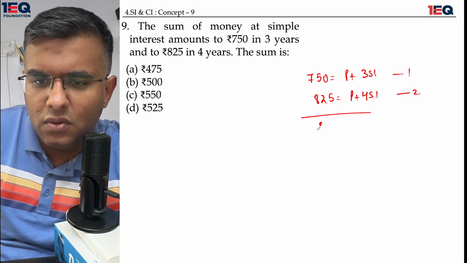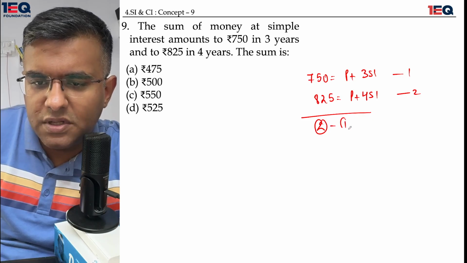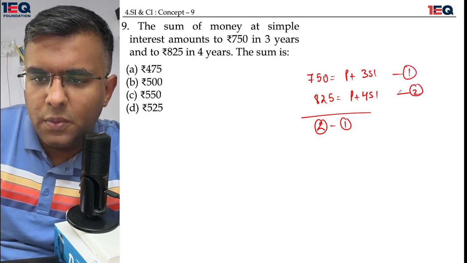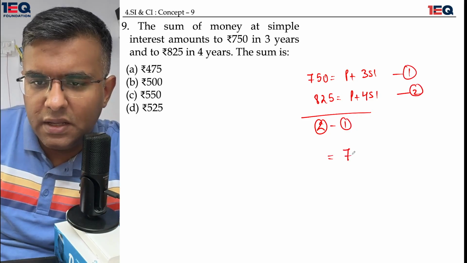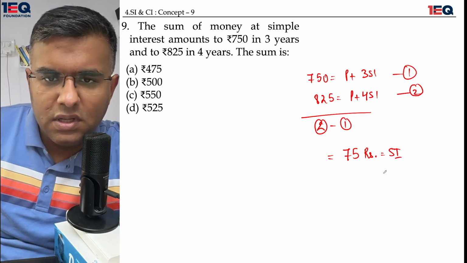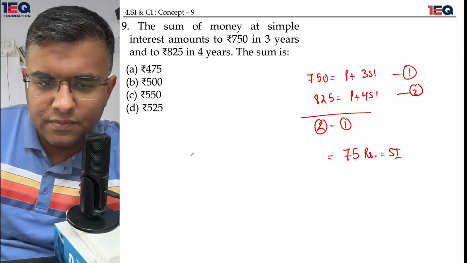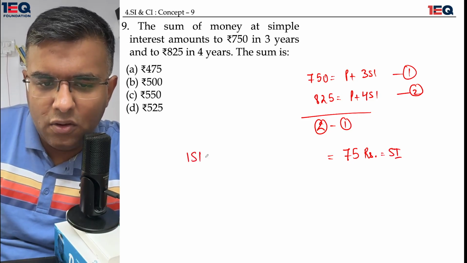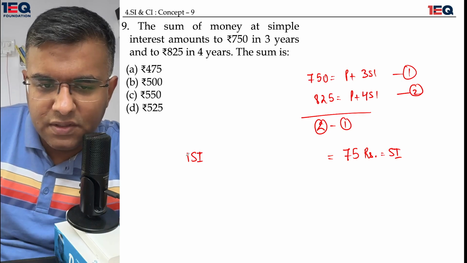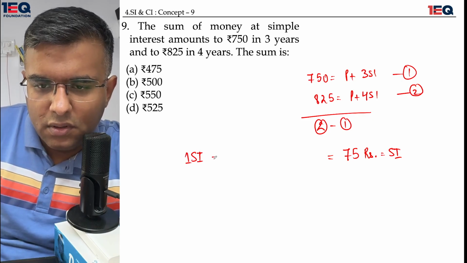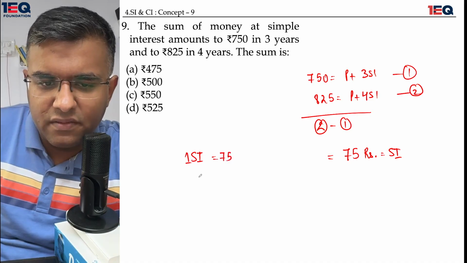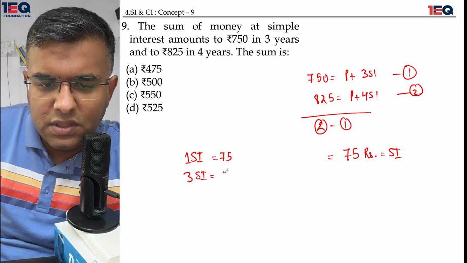If I do equation 2 minus equation 1, I get 75 rupees as the simple interest. 1 simple interest is equal to 75. 3 times of simple interest is equal to 225.